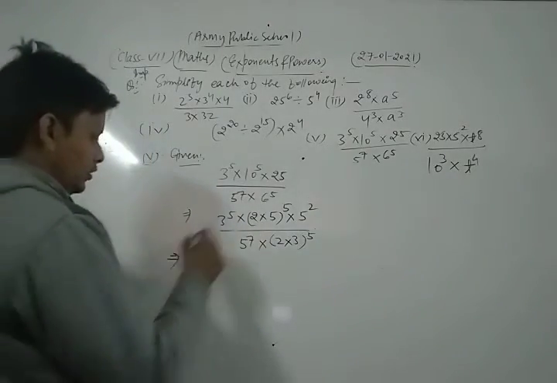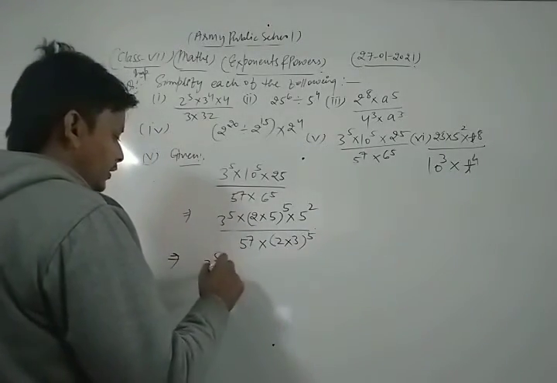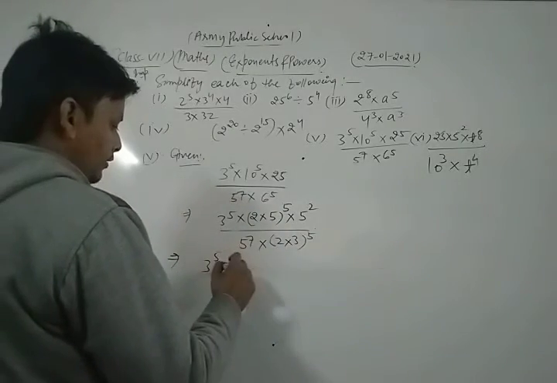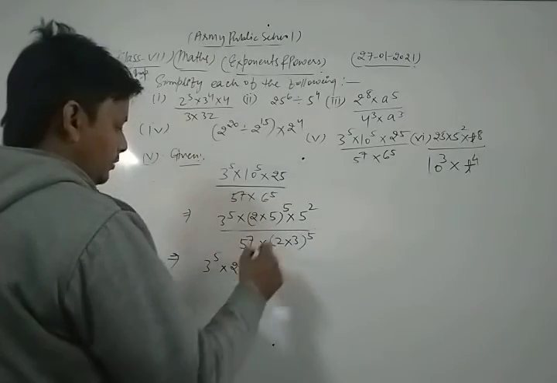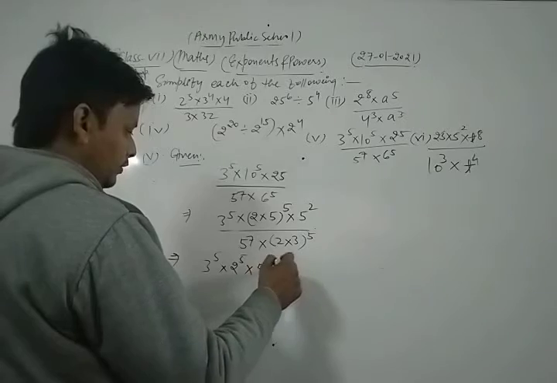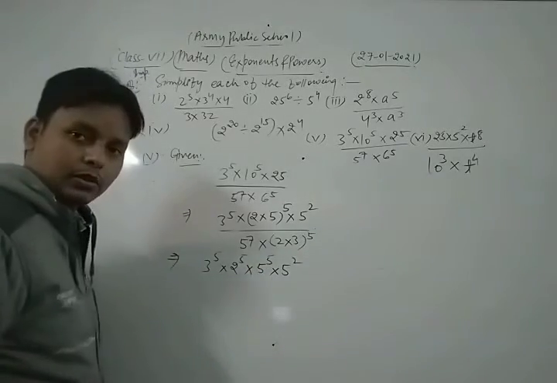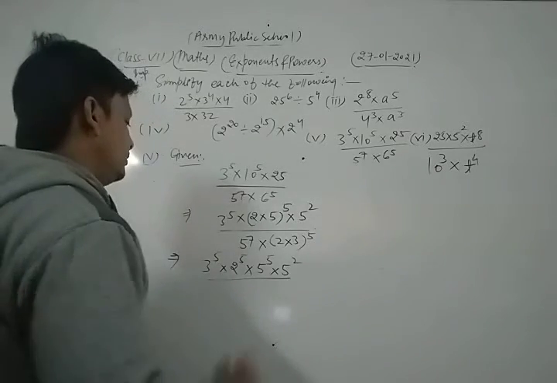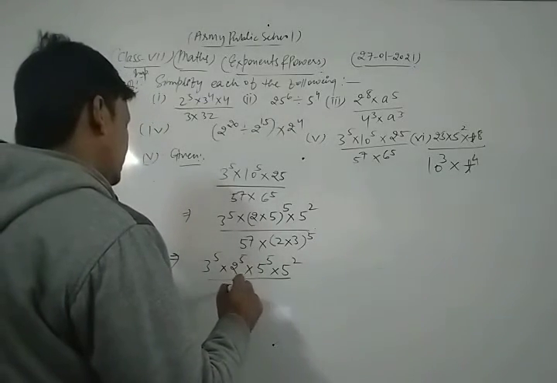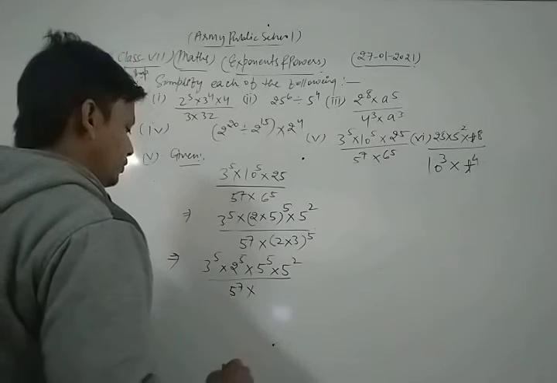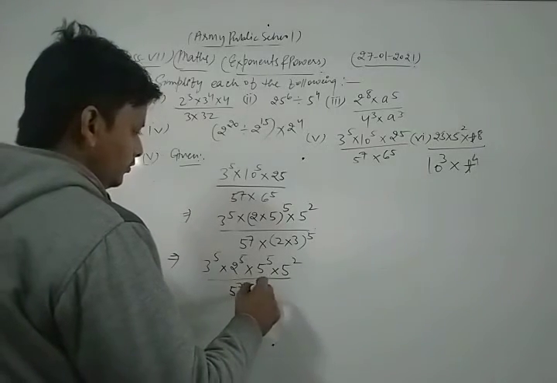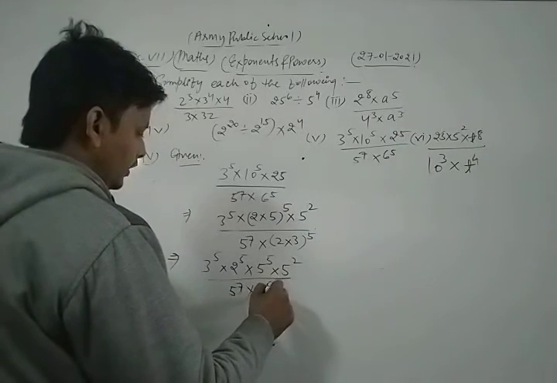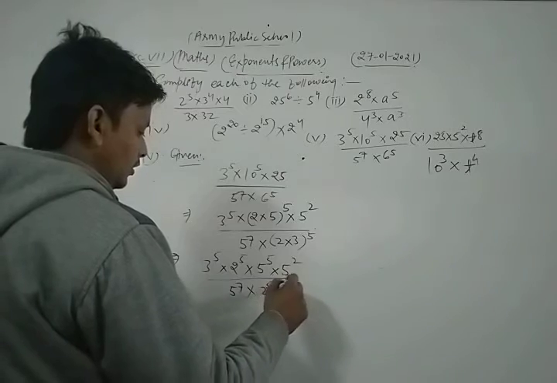So this is 3 power 5 into 2 power 5 into 5 to the power 5, and 5 power 2 as it is. Divided by 5 to the power 7 into 2 power 5 into 3 to the power 5.